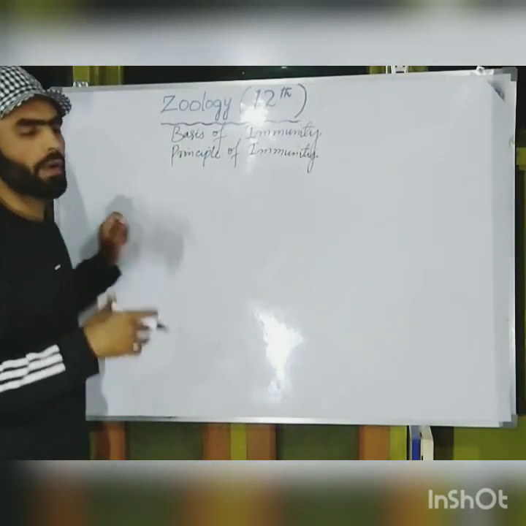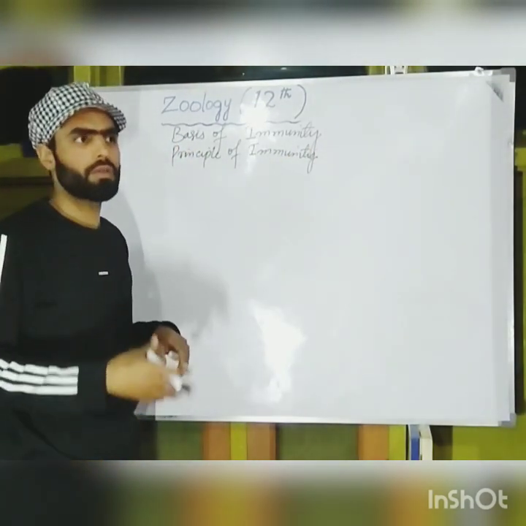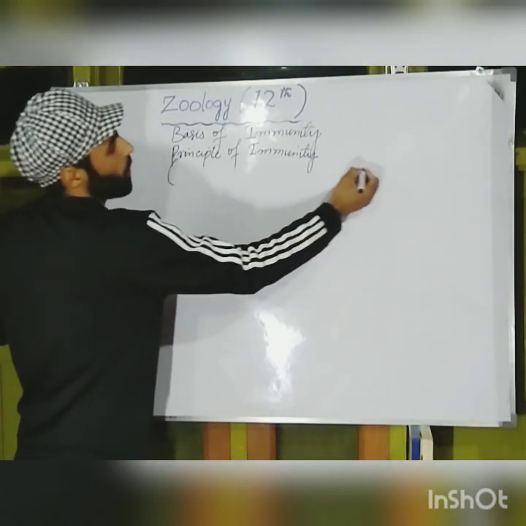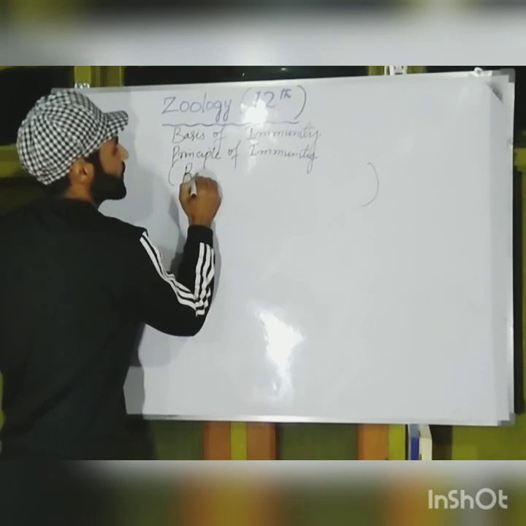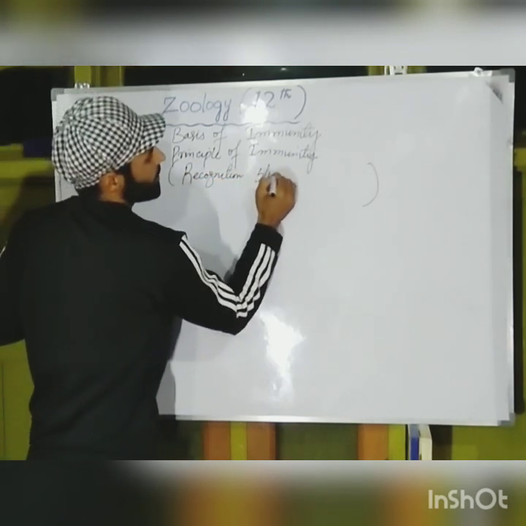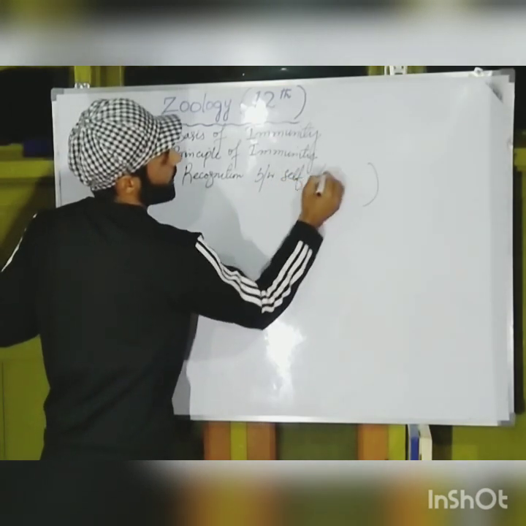That is what is the principle on which our immune system or on which our immunity works. Or sometimes you may be asked a question like this: recognition between self and non-self.